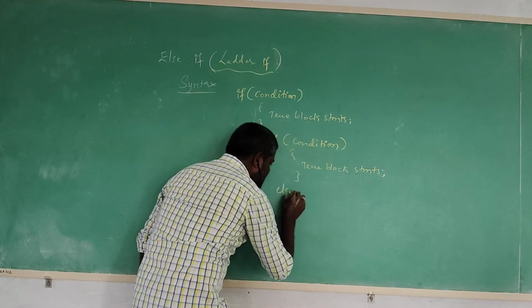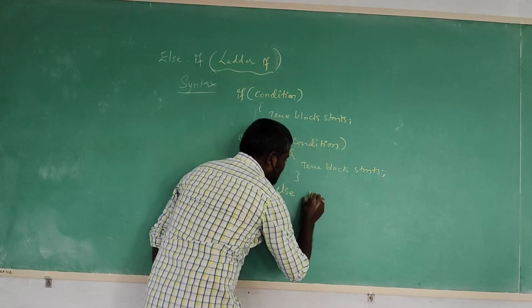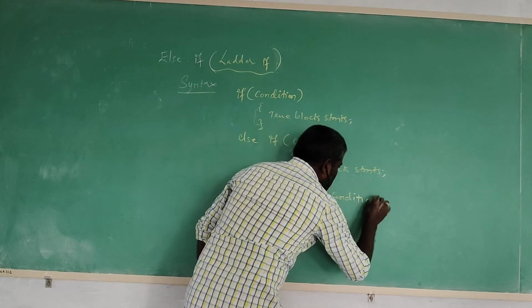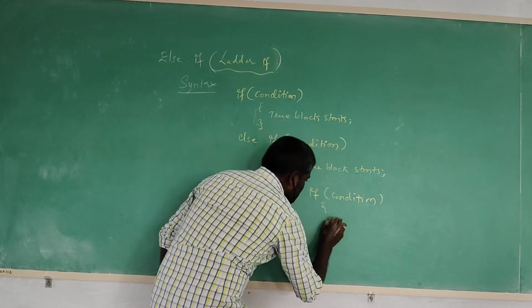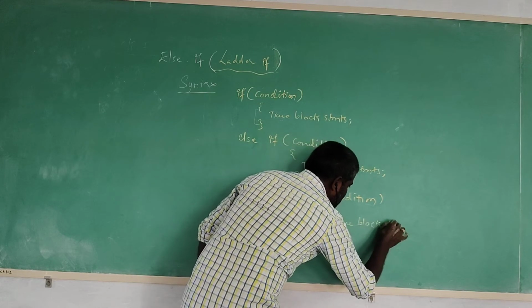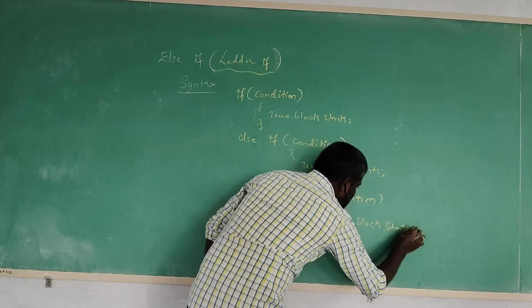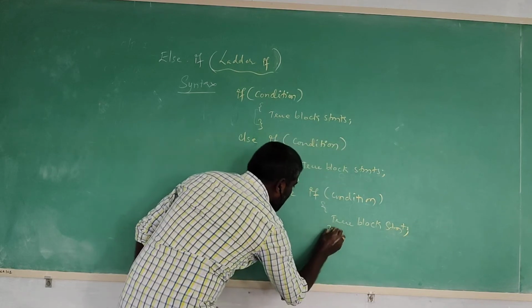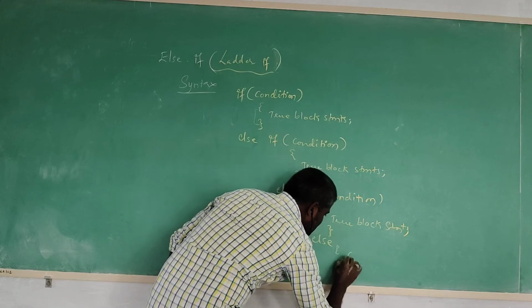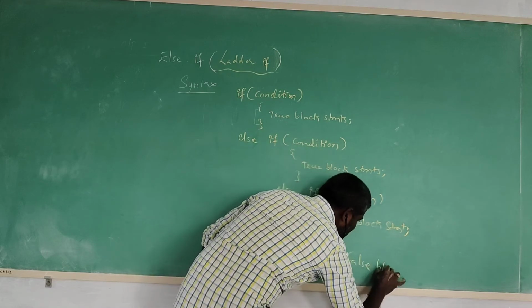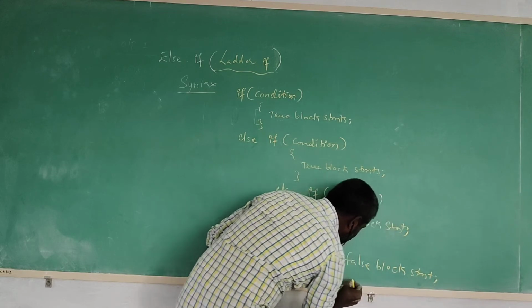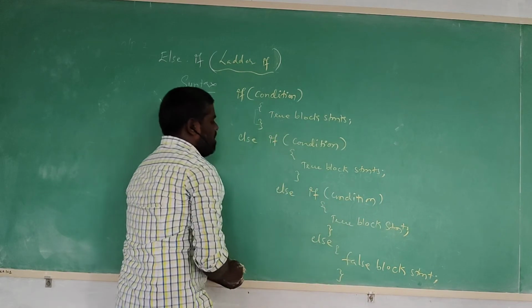Maybe this condition is also not satisfied. Again it is going to check the next condition and executing the true block statement like that, until, what is that? The false block statement. Maybe this condition is also not satisfied, then only one false block statement is there. What is that? Only one false block statement is there.